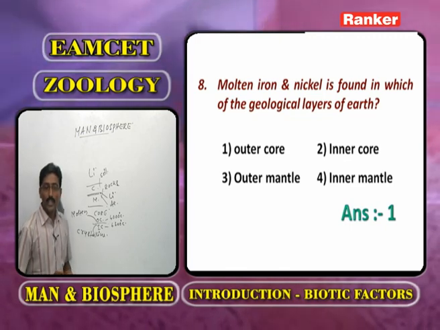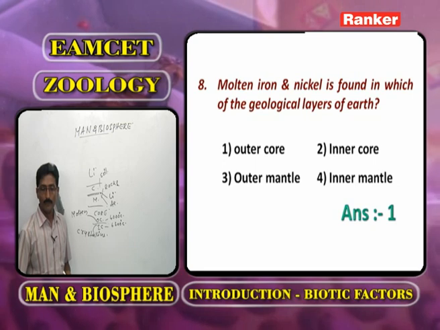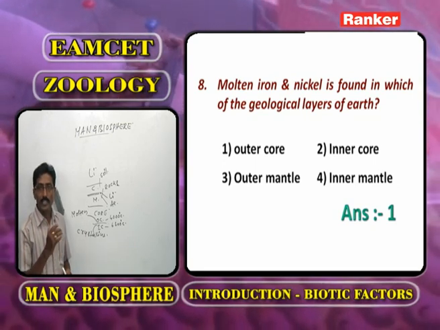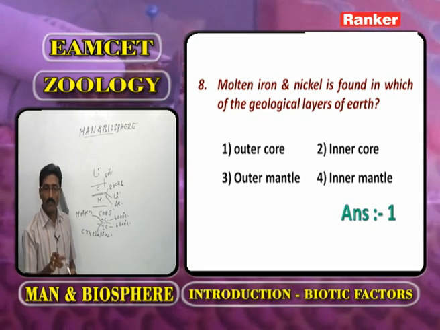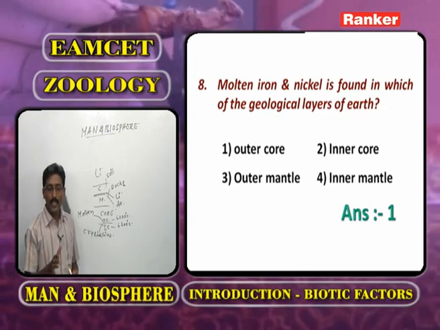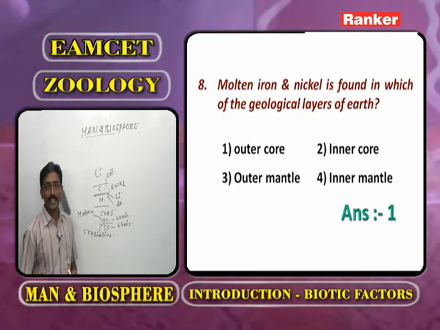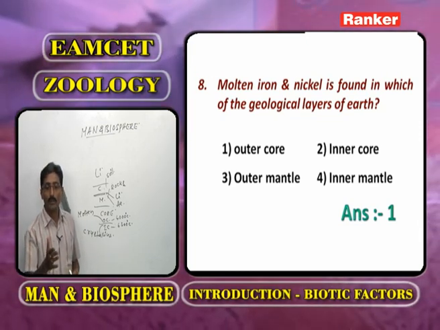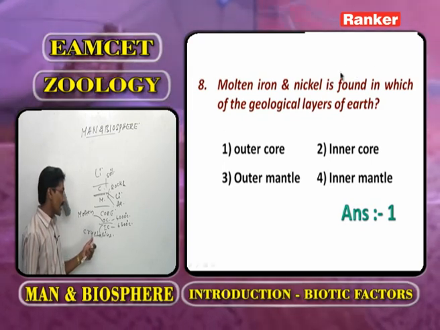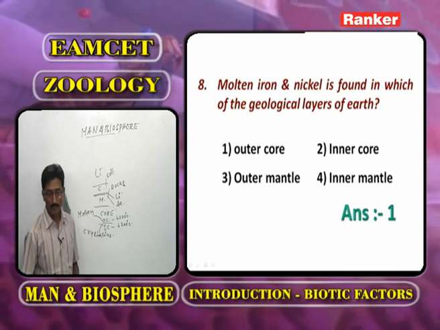Now here, we have to observe the question once again. Iron and nickel in the molten state are found in which of the layers of the earth? One is outer core, outer mantle and inner mantle. Here the correct answer is the outer core. What about the inner core? The materials are in the crystalline state. Now we go for the next question.